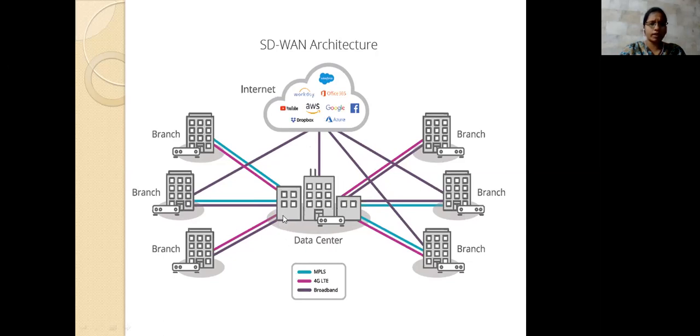So what are the things we can access? To access the data from here, what do I need to include? I can include MPLS, 4G LTE, and broadband also, and you can use any of them. We can use these three things together also, because if the broadband is not present, we can use 4G LTE and then MPLS. These are the examples in the country of what the internet is providing. All these branches are accessing the data here through these things. So this is the example for the wide area network.